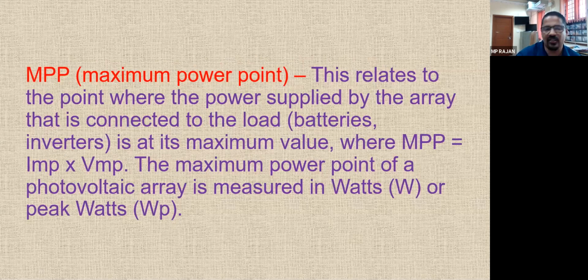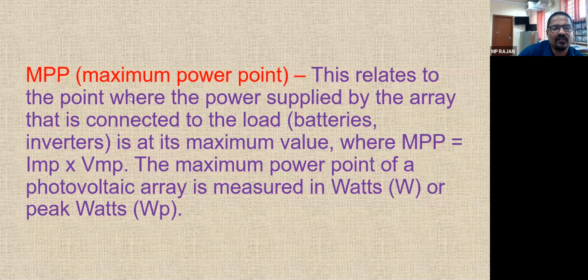Okay, so the maximum power point we have already explained in the IV characteristics curve. This is the point from where we can have the maximum power. Now the solar cell manufacturers provide all the data on the backside of the solar panel. In that, IMP and VMP will be mentioned: current at the maximum power point, and voltage at the maximum power point.